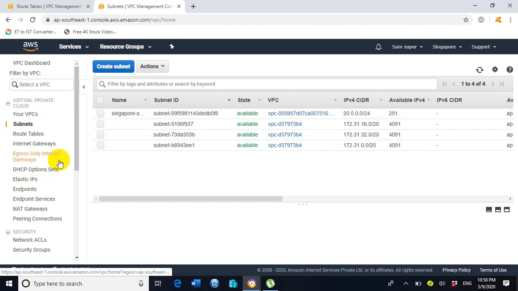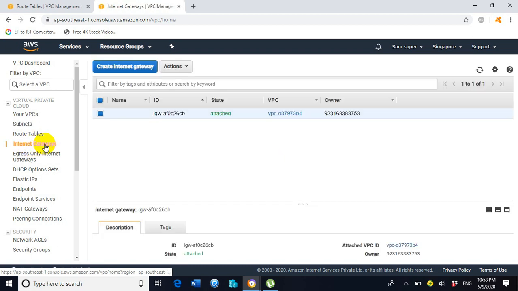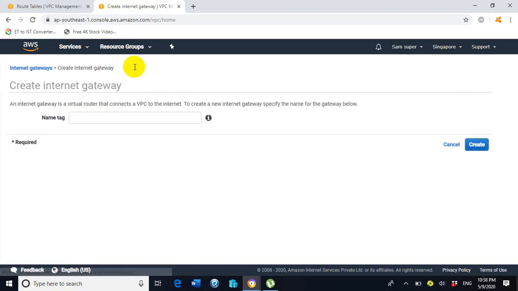So now our next component, we need to create internet gateway. So click on internet gateways option. Now click on create internet gateway. Here assign a suitable name according to the purpose and requirement. So I will assign here a name Singapore-IGW. Click on create.